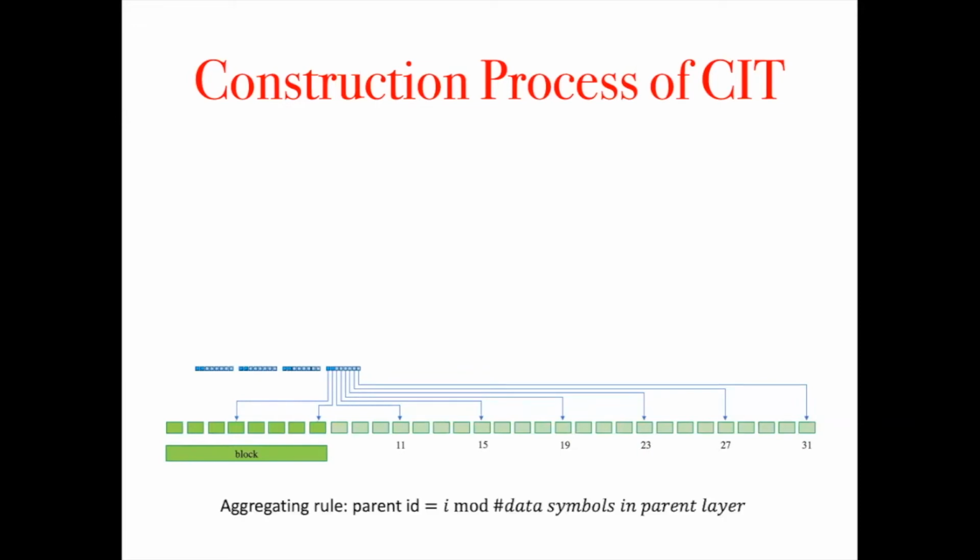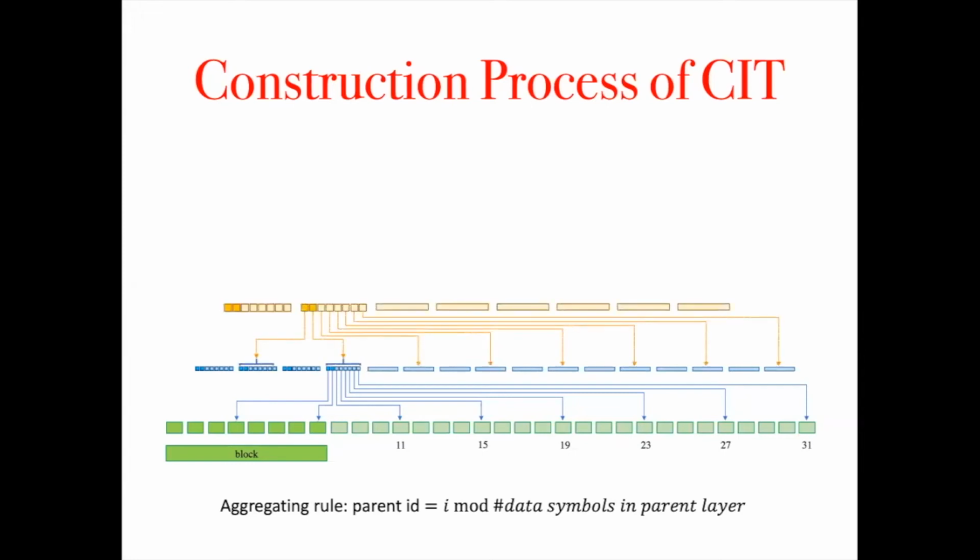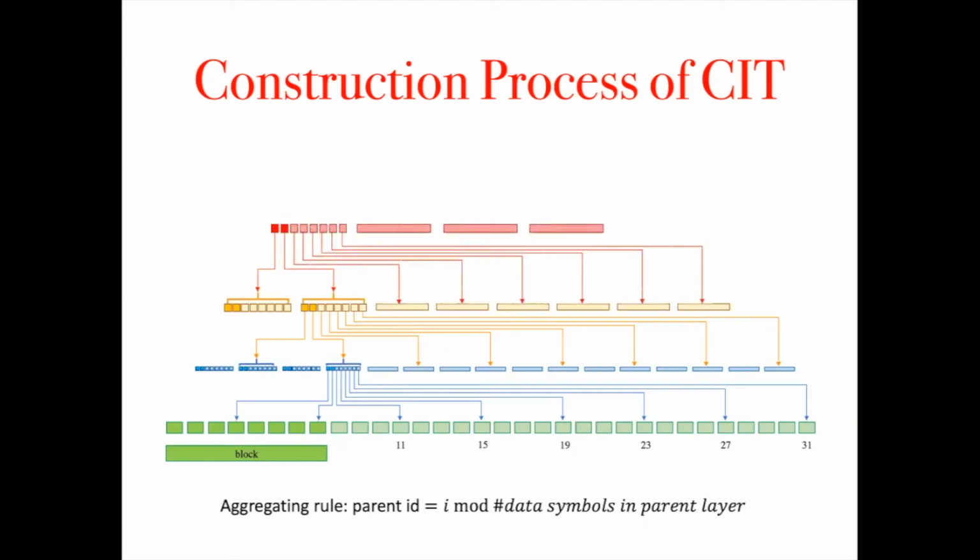The aggregating rule is that the parent ID equals the children's ID mod the total number of data symbols in the parent layer. So as we can see, those symbols who have the same parent are congruent modulo 4. Then applying the same erasure code again, we get 16 coded symbols in the second last layer. Similarly, we get 2 symbols for its parent layer, and they are encoded into 8 coded symbols. Then the next layer, 1 data symbol, 4 coded symbols, and finally, we get the root of the tree.